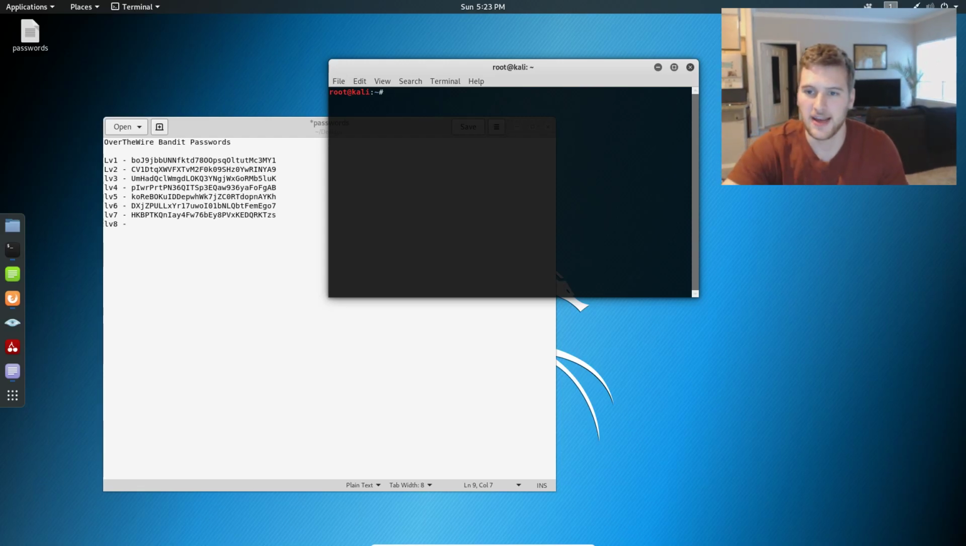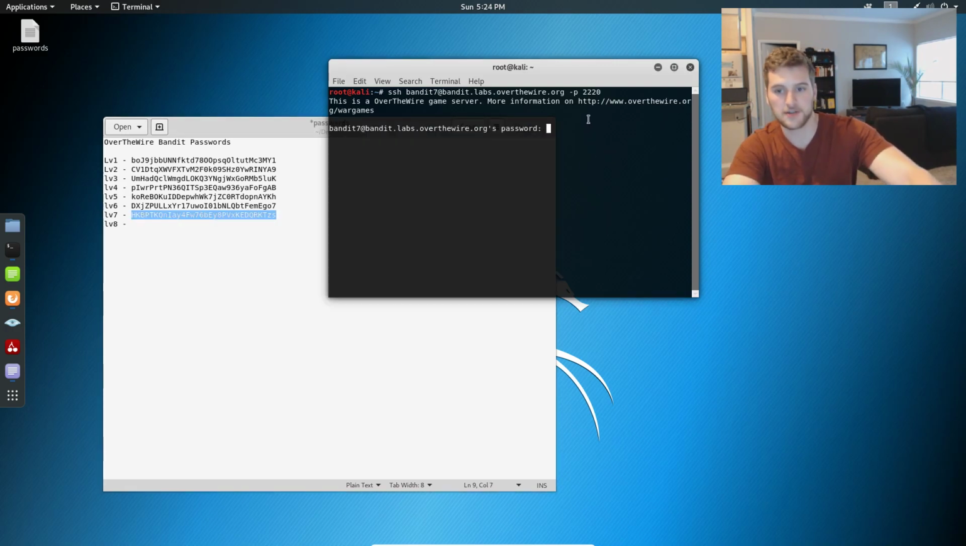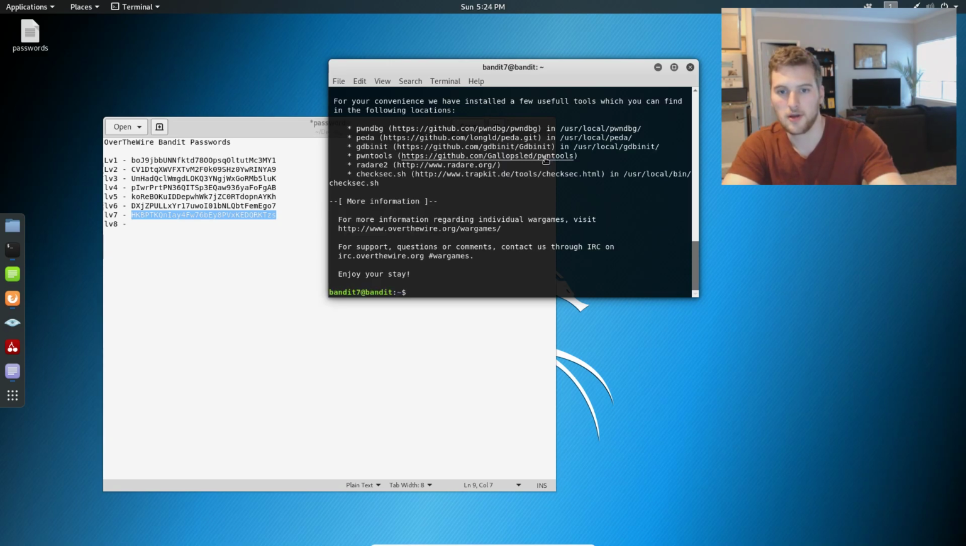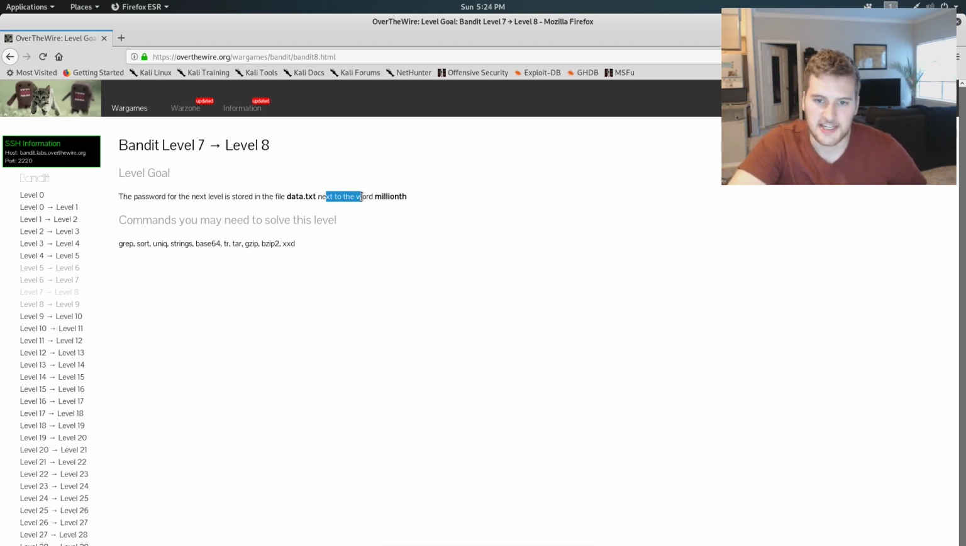Today we are back on the Bandit over the wire, going to level 8 from level 7. So as always, first thing we're going to do, connect to SSH Bandit 7, and then we will take our password from the previous level, paste it in here with Control-Shift-V, press enter, and then we are in for level 7. Now, the password for this level is stored in the file data.txt.